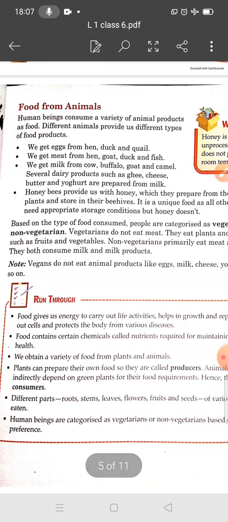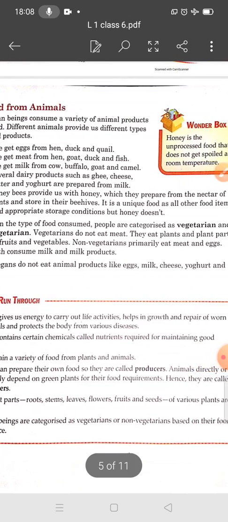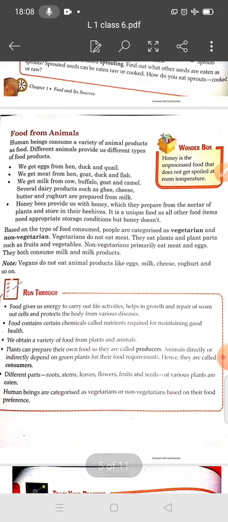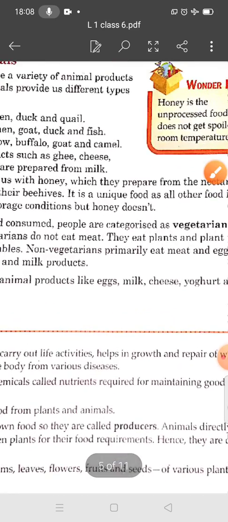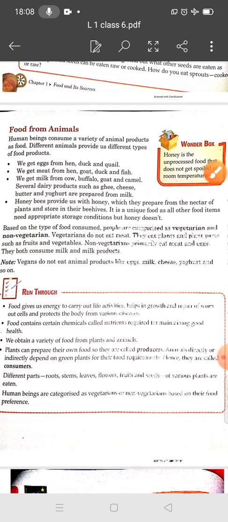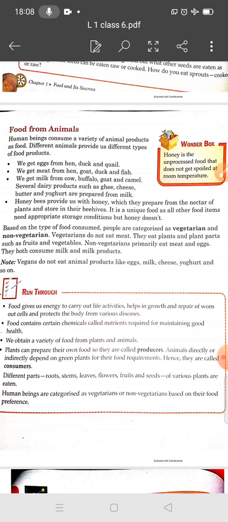Student, there are two types of people based on the type of food they consume: vegetarian and non-vegetarian. Vegetarians are the people who do not eat meat, and non-vegetarians are the people who eat meat.